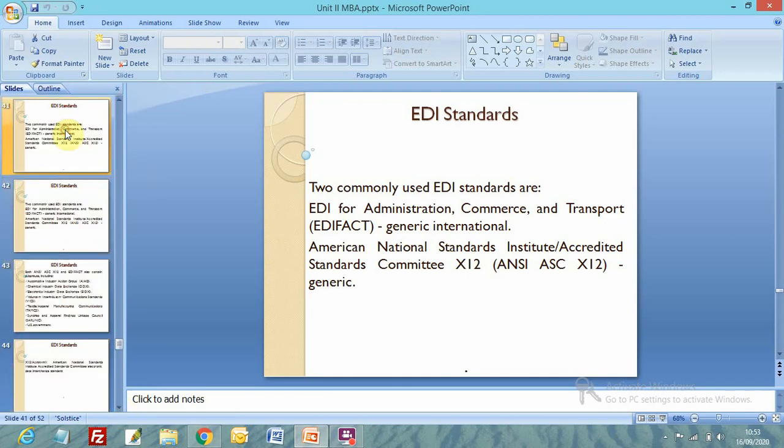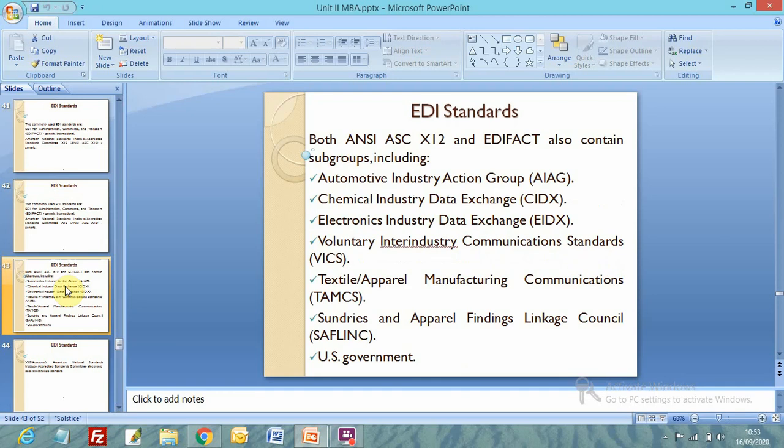We have both ANSI ASC X12 and EDIFACT, which also contain subgroups. As I talked about, EDIFACT has areas of operation: administration, commerce and transport. Similarly, multiple subgroups belong to other industries. Automotive Industry Action Group, AIAG, is one subgroup.